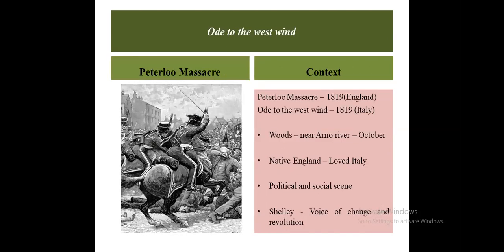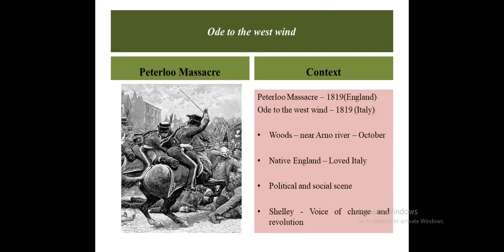As I told you, in this video, we will try to crack the context and, step by step, the gist. Now let's see something about the Peterloo massacre. Actually, it is very important because Shelley was inspired by it to write this poem.